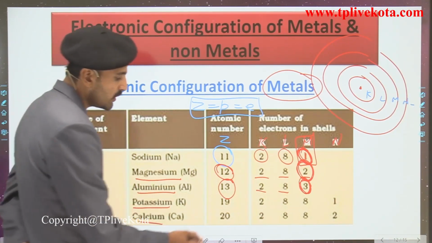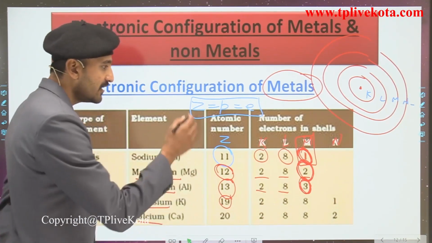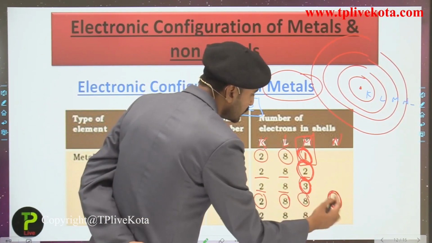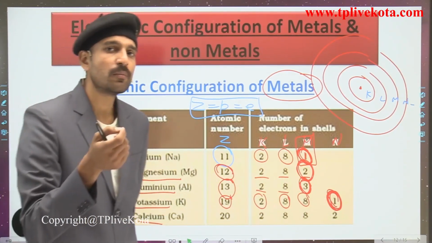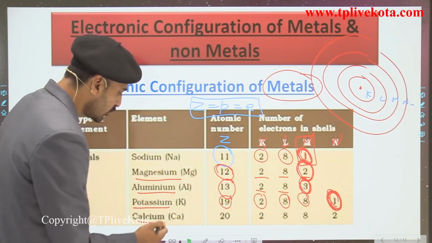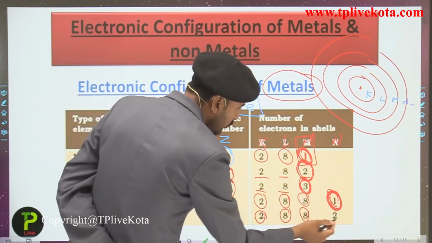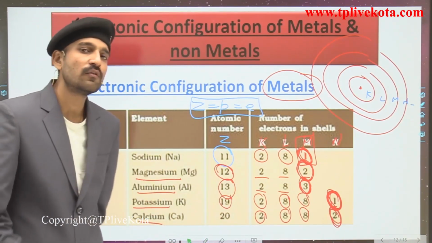Potassium's atomic number is 19, and its electronic configuration is 2, 8, 8, 1. So again, the number of electrons in the outermost shell of potassium is only 1. Talking about calcium, its electronic configuration is 2, 8, 8, 2. So here you can see 2 electrons are present in the outermost shell of the calcium atom.